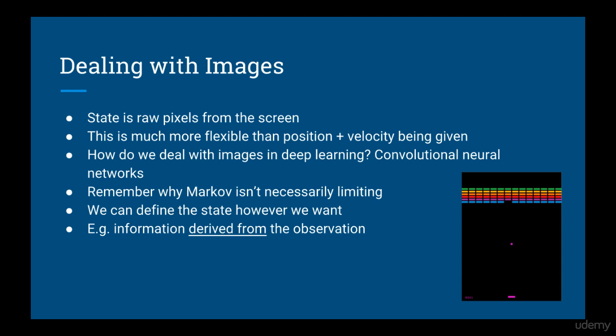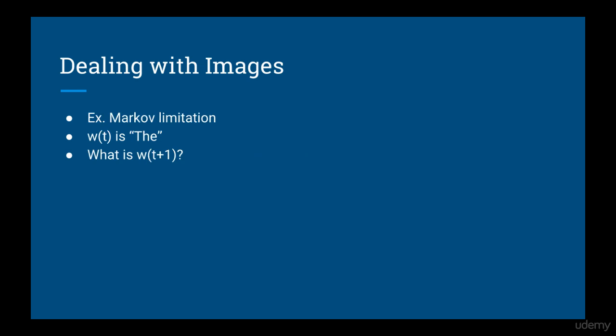But remember what we learned in the last reinforcement learning course about the Markov property, which may seem limiting because it says that the current state depends only on the most recent previous state, but is not necessarily limiting, since we can be the ones who define the state. In other words, suppose you are using Markov models for next word prediction. You are given the word "the", and you are trying to predict the next word.